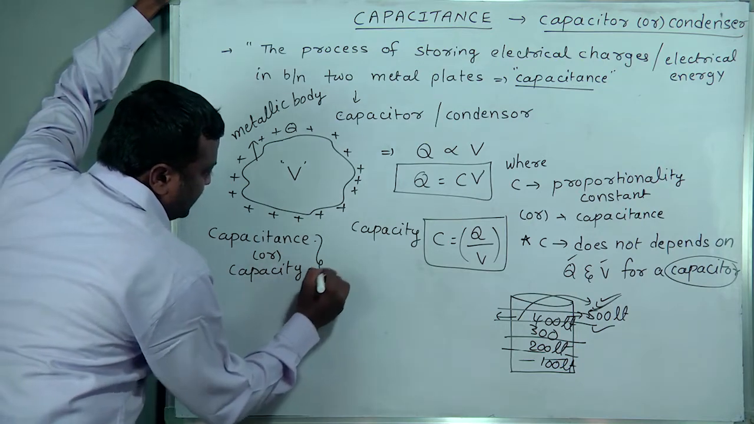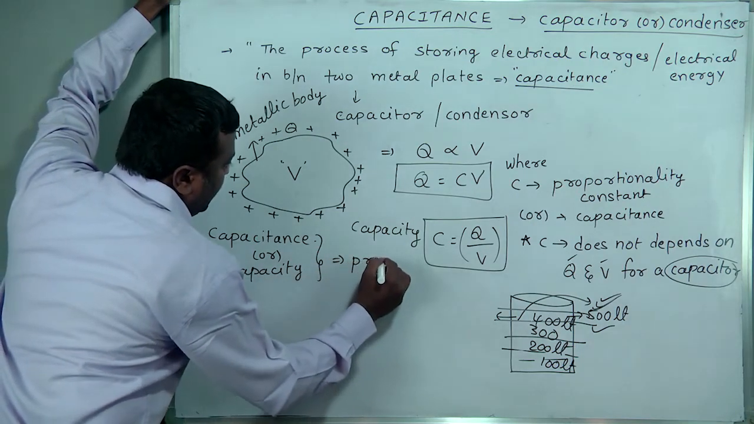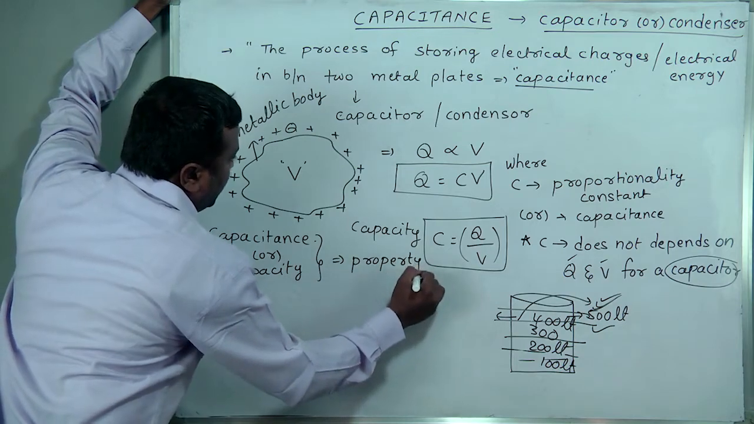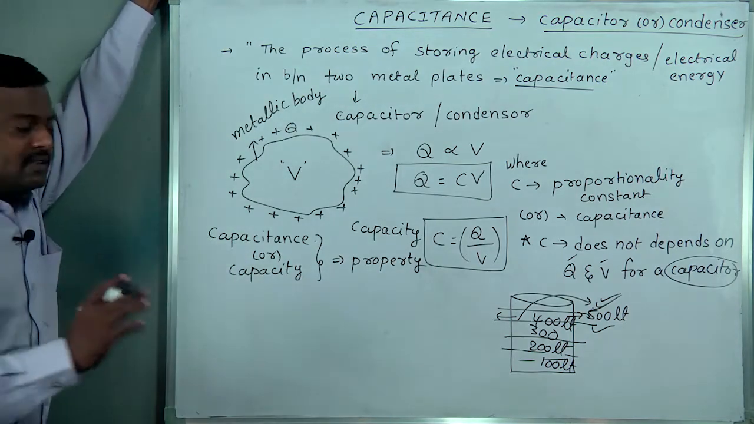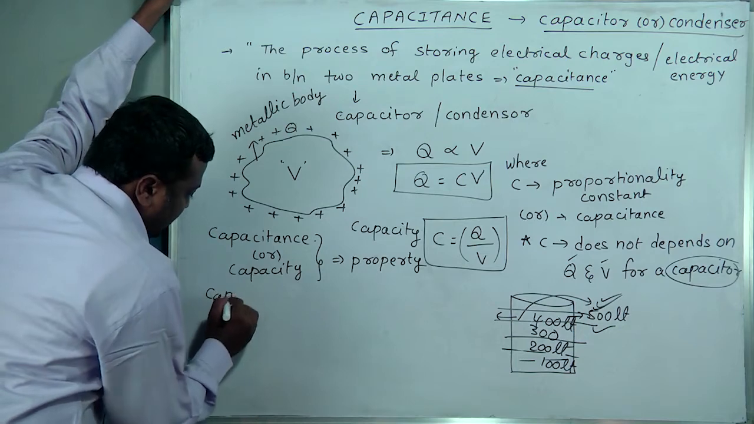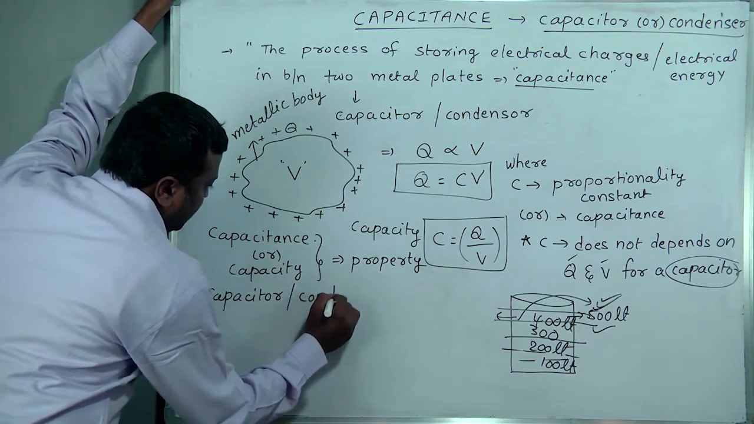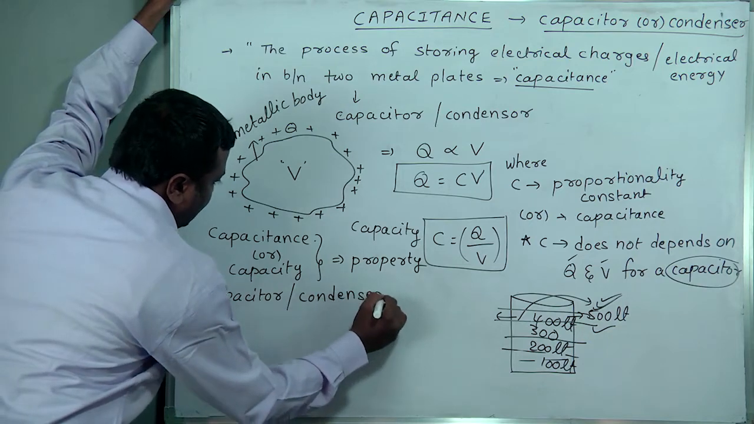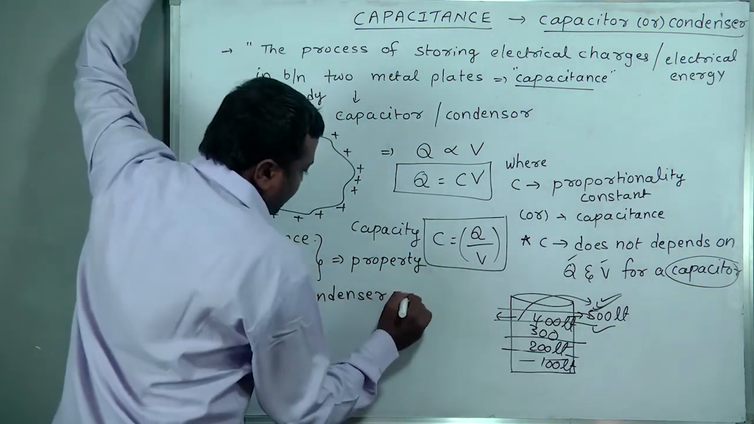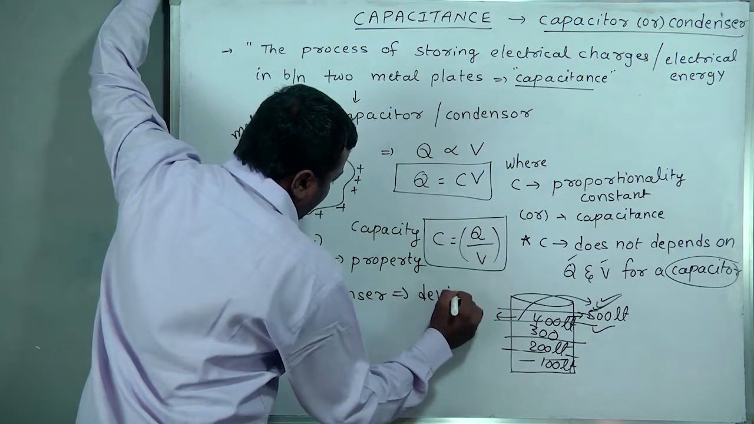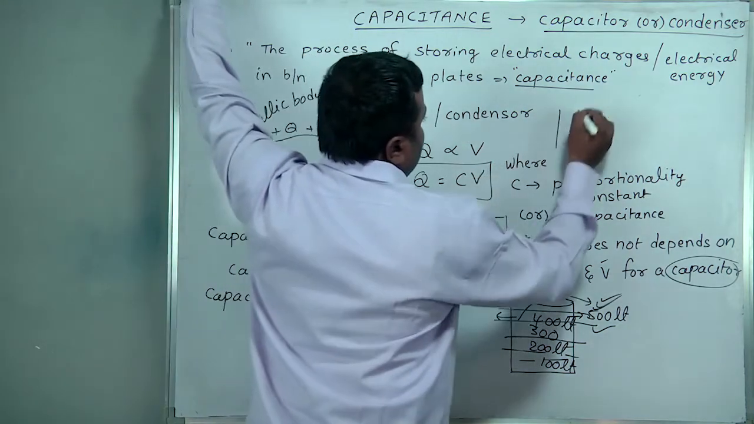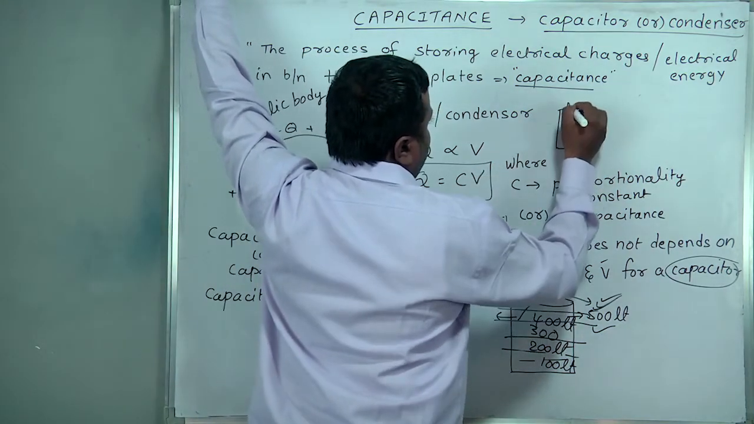Capacitance or capacity is the property of a device to store charges. Such a device is called a capacitor or condenser. It is a small device, like a cylindrical shape, and that is a capacitor.